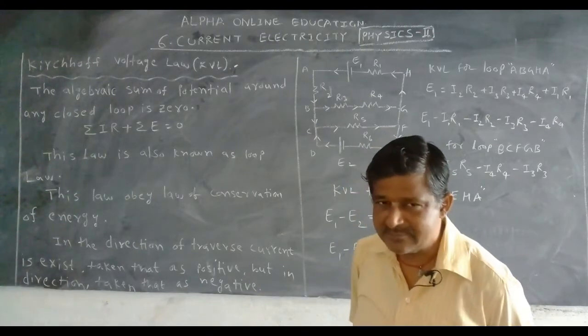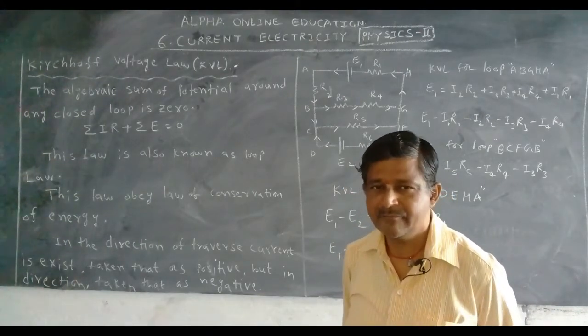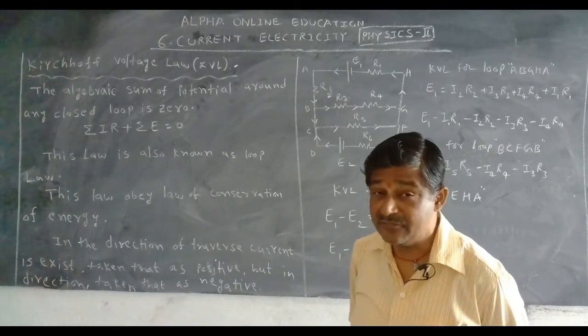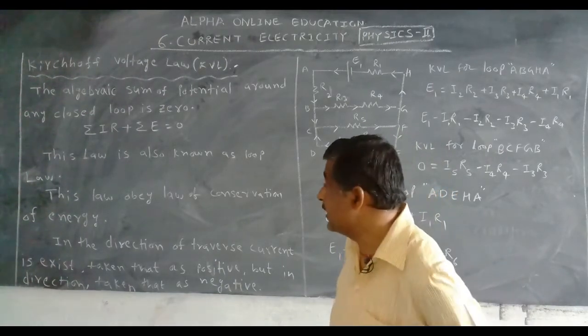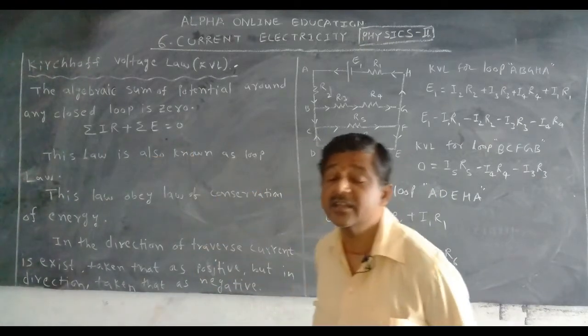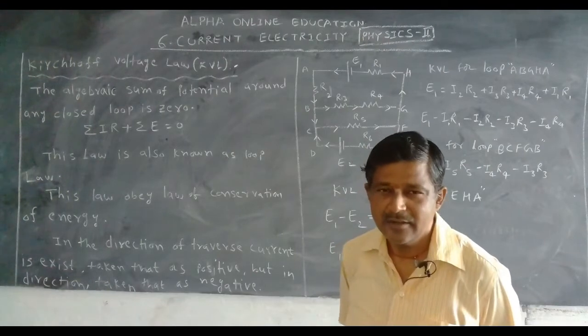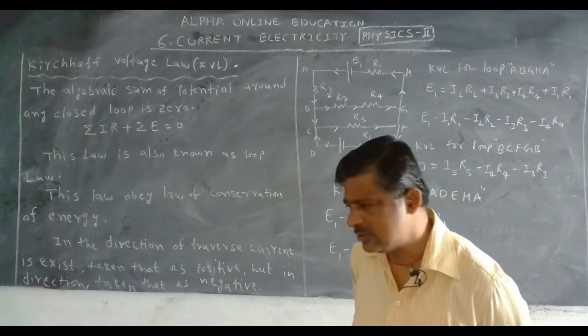Now what is the symbol for potential? V. V is equal to IR, but in the case of a battery we write E. E stands for EMF. That's why sigma IR plus sigma E is equal to 0.